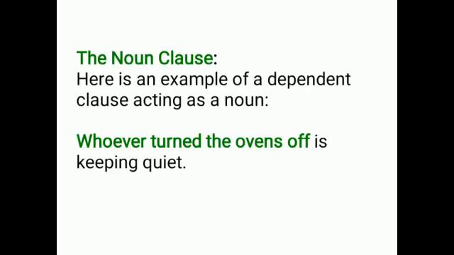Next we can go to noun clause. So a noun clause gives more information about the noun. It says about the noun. Whoever turned the ovens off is keeping quiet. So here it speaks about the person who has turned off the oven. So it is a noun clause.